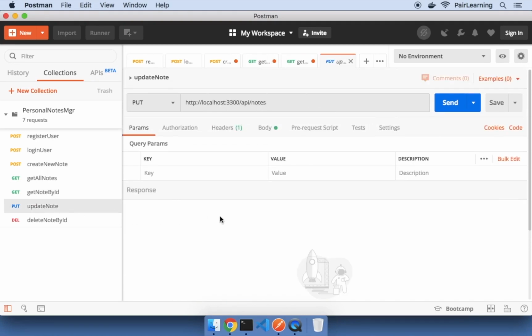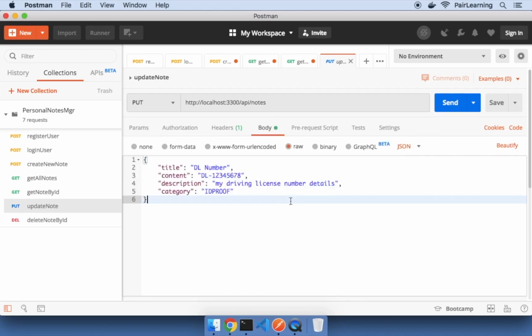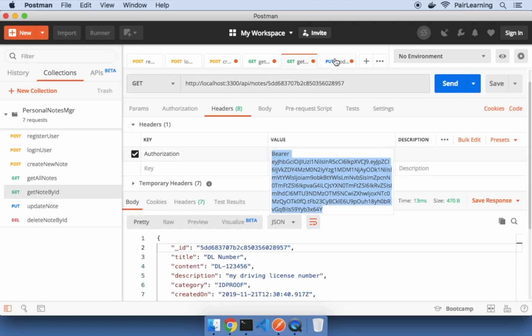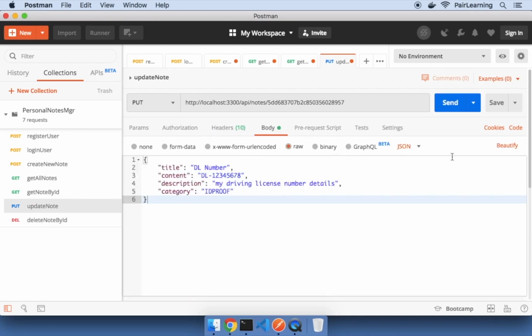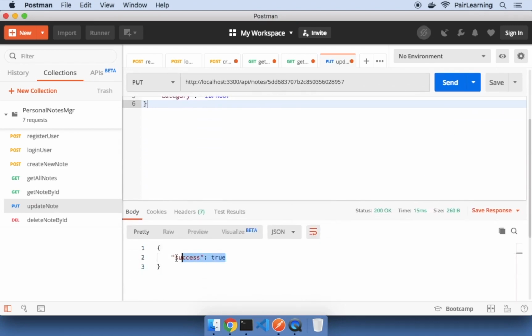We can then update an existing note using a put request at the same endpoint. Here I have updated the content and description fields. So let's add the path param, auth header and send the request. This simply returns a success flag with a 200 status code. We can validate this by submitting the get note by ID request again and see the updated information.